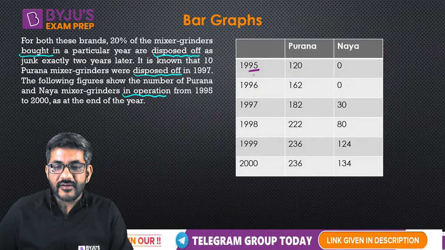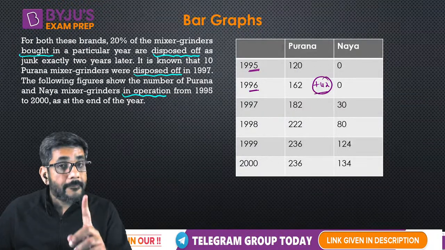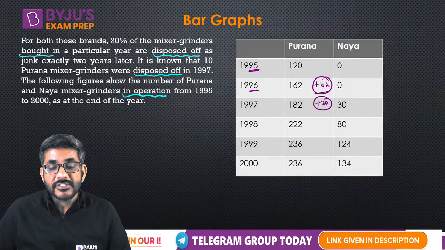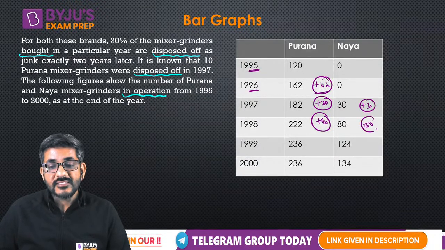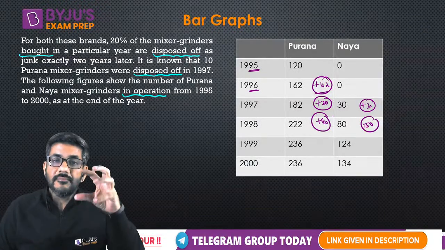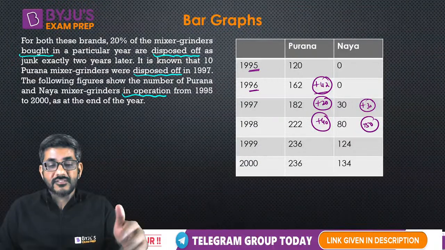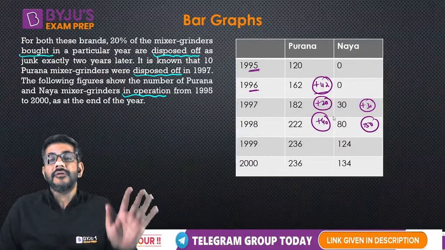But looking at this table, can I surely say that there were 120 पुराना मिक्सर ग्राइंडर्स in operation in 1995 and in 1996 162? So can I say 42 more were in operation? Similarly, 20 more were in operation, 40 more were in operation, यहाँ पे 30 more were in operation. So these are the data of the mixer grinders which are in operation. This is not the data of the mixer grinders which are purchased or disposed of. यहाँ से हमें ये इसके बारे में नहीं पता लग रहा है.